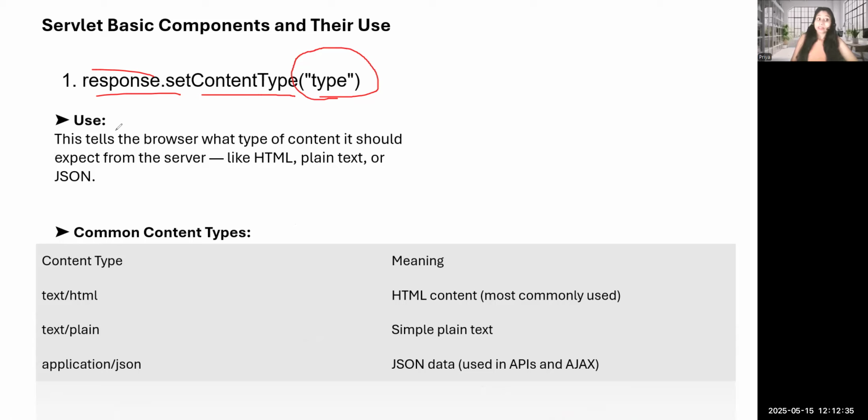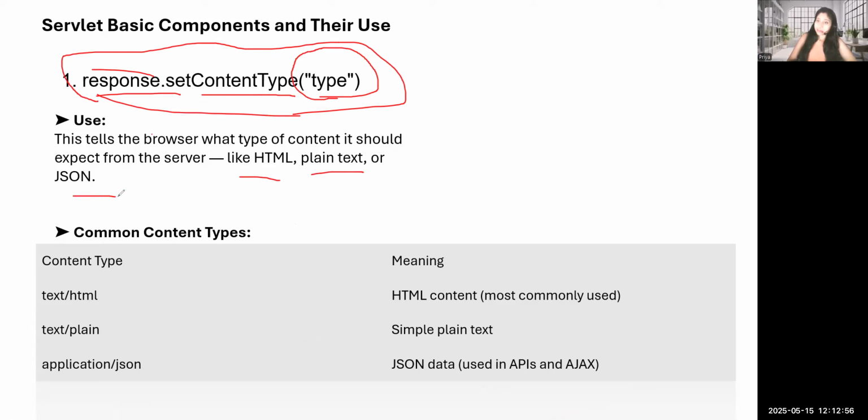Like what types: HTML type, plain text type, JSON type. So setContentType defines what type of content the browser should expect from the server.